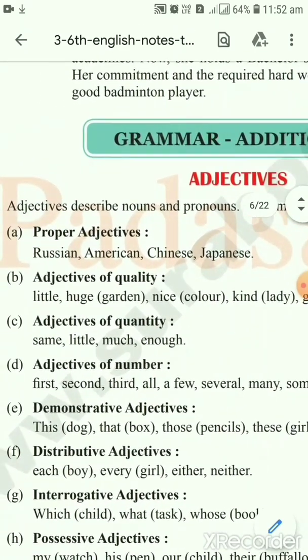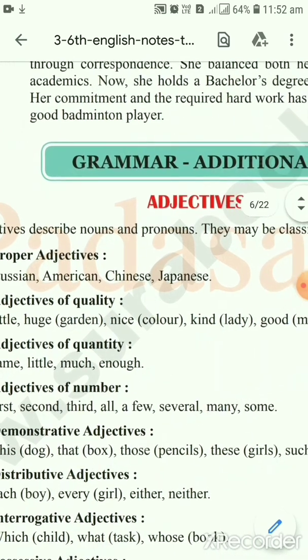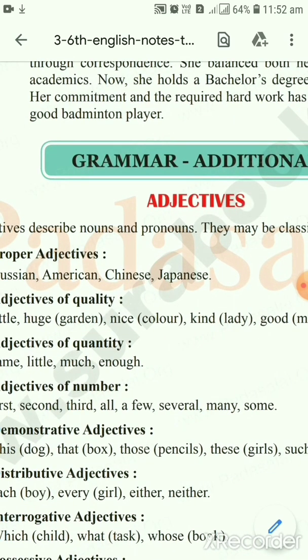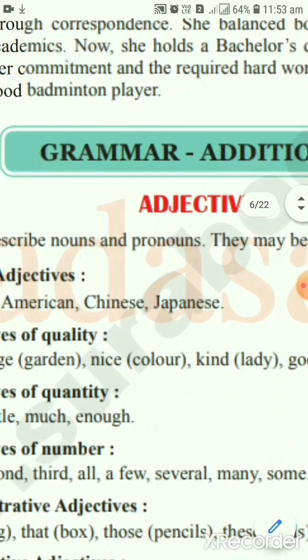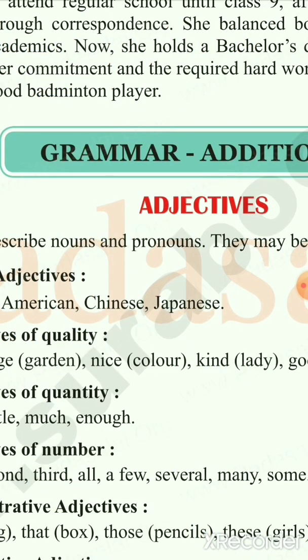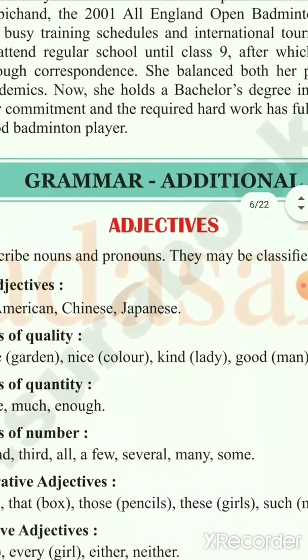Subject is a noun. Object is also a noun. What do we mean by noun? Noun is the name of a place or a person or a thing. So, what do we mean by additional information about the subject or an object? For example, let us have a name called Rani. So that is your noun. Rani is a noun. It is a subject, or we can have it as an object.